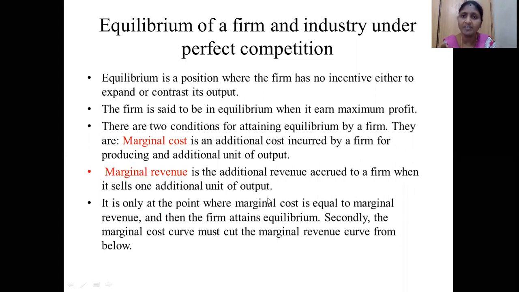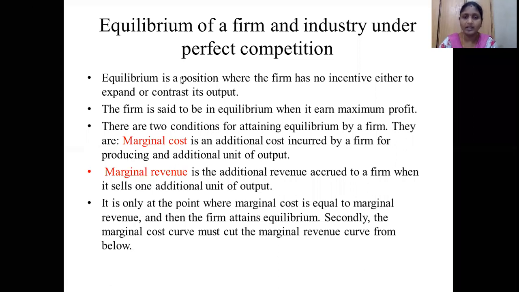Previously, for increasing our production, we spent some expenditure on one additional unit for the extension of the firm. Whatever output we get from that unit, we sell it and get some revenue.